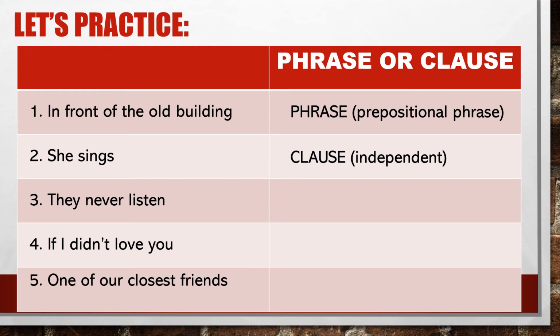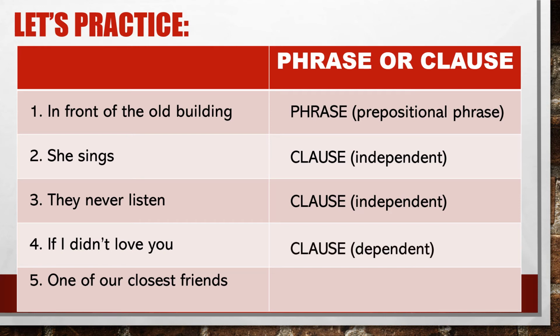Number 3, they never listen, is a clause. It's an independent clause. It has a subject, they, and a verb, listen, and it expresses a complete meaning. Number 4, if I didn't love you, is a clause.